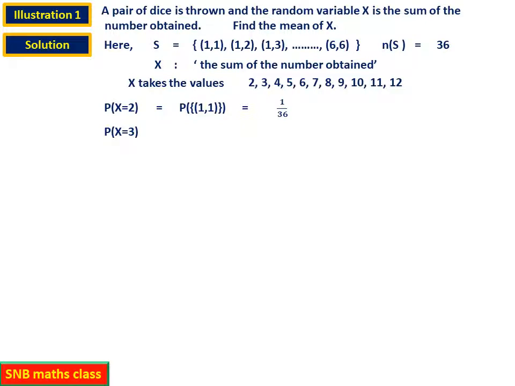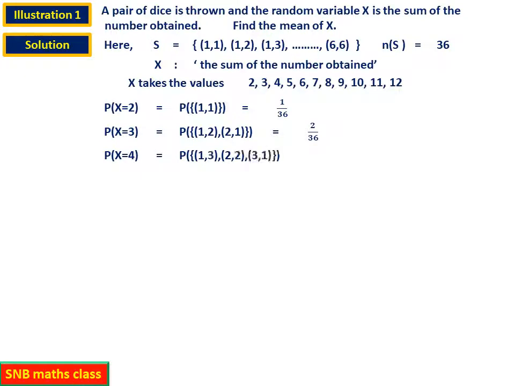Similarly, what you have to do is you have to calculate the probability of all the random variable values, that is 2, 3, etc. up to 12. That's what we are going to do. But what is important here is probability of any value, that is for example x equal to 3, you have to list all the outcomes. So it is 1 2 and 2 1, probability of getting 1 2 and 2 1, because 1 2 and 2 1 sum is 3. So this is 2 by 36.